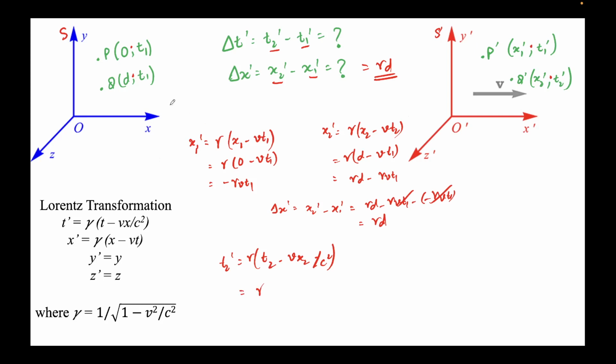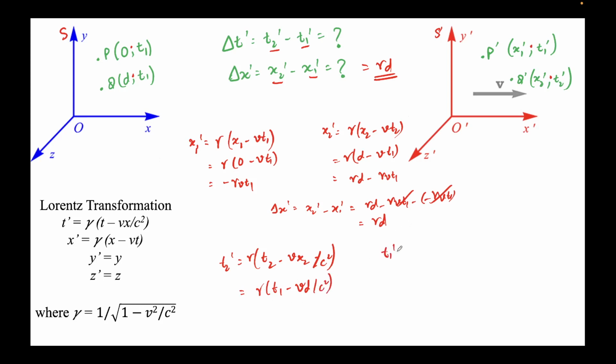So what's the value of t2? T2 is this. So this will be t1 minus v. What's the value of x2? x2 is d. Remember that 2 corresponds to q, the event q and q prime here. So vd over c square. So this is t2 prime.